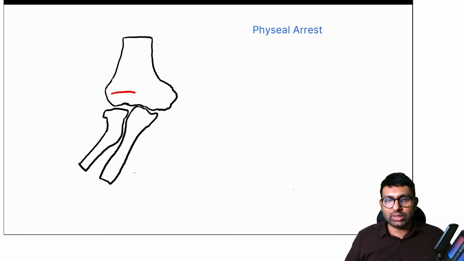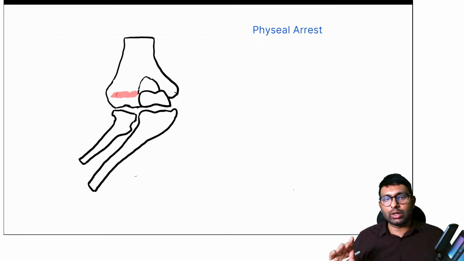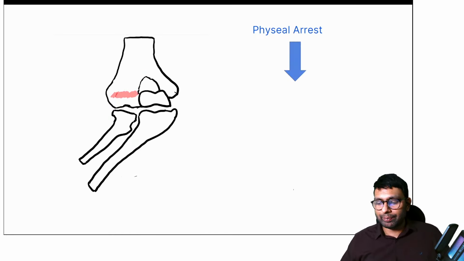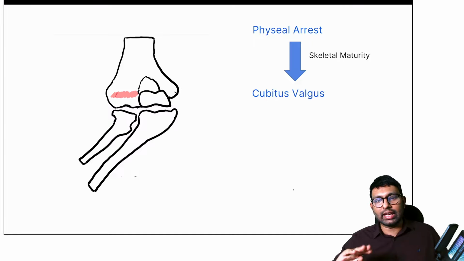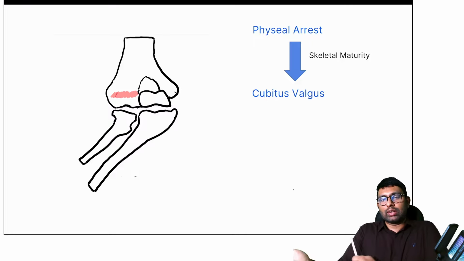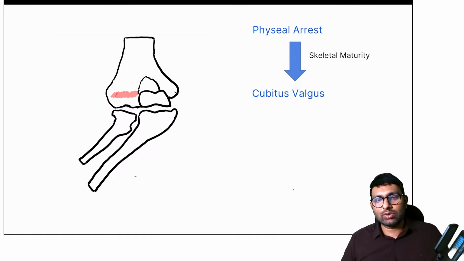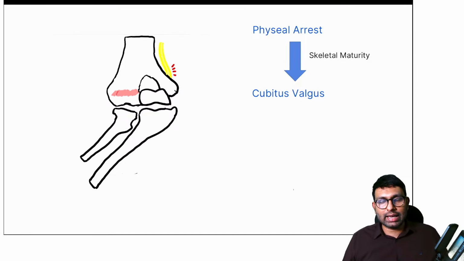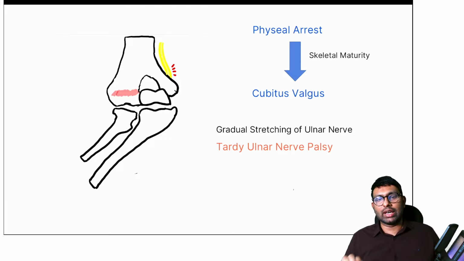So as the bone starts to mature, you will notice that it goes into what? There will be skeletal maturity resulting in valgus. As one side is not growing and the other side is growing, it will start growing more laterally, resulting in cubitus valgus. So physeal arrest, cubitus valgus, non-union. And what about when this happens? There will be slight stretching of the ulnar nerve as well, gradual ulnar nerve stretching. Because it is gradual, because it is slow, we call it tardy ulnar nerve palsy.